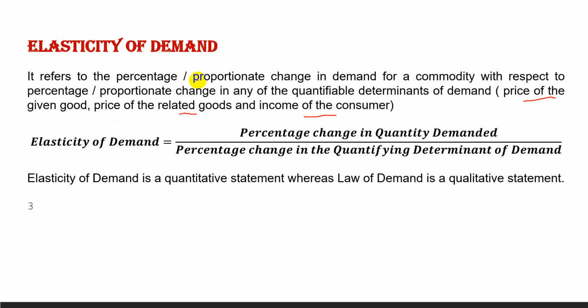Elasticity of demand is different from the law of demand. Elasticity of demand is a quantitative statement, whereas the law of demand is a qualitative statement. Why is it quantitative? Because it measures. It provides that for a certain percentage change in price, what will be the percentage change in quantity demanded? Whereas the law of demand shows that price and quantity demanded are inversely related.